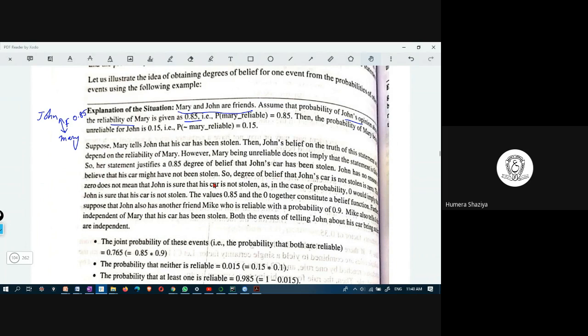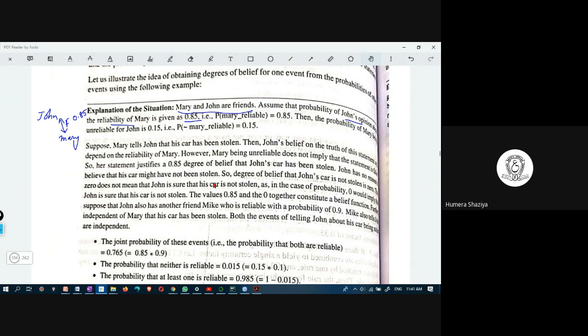It means that if Mary says that I got the news that lockdown is extending, so how much to believe? Your friend sends a WhatsApp forward.